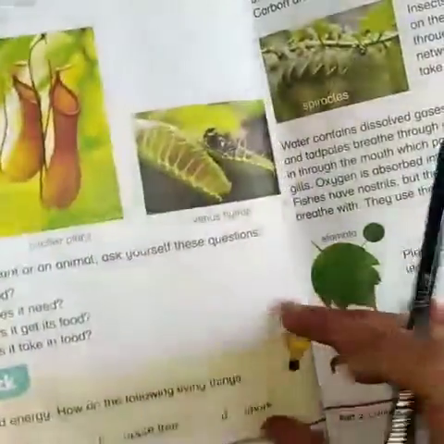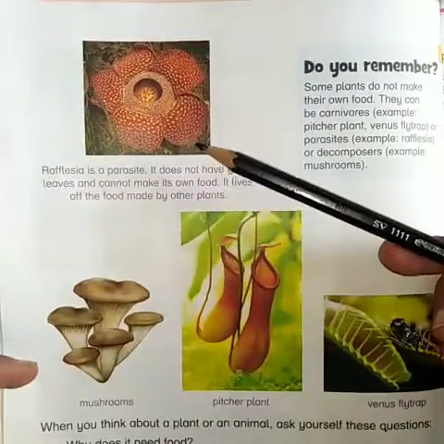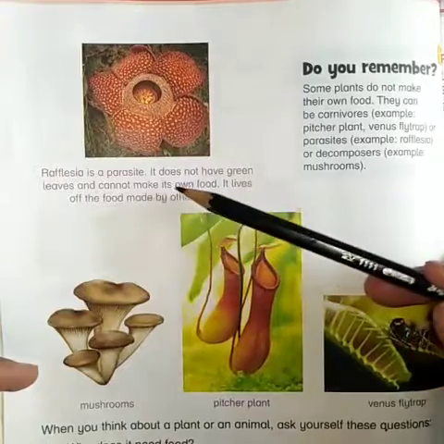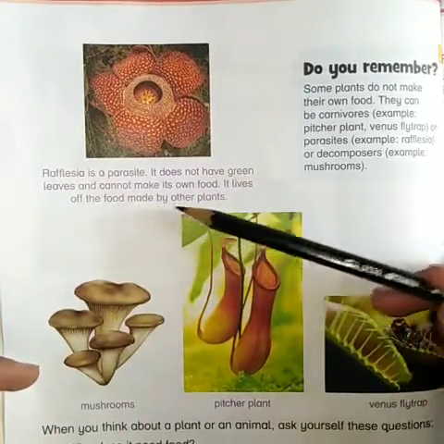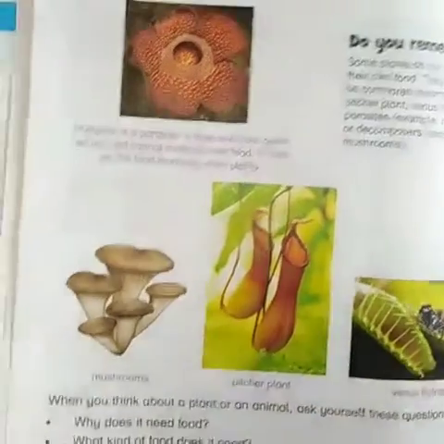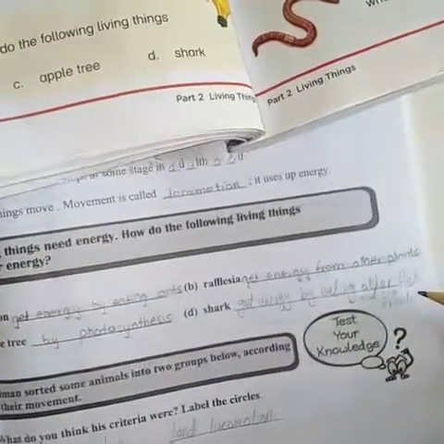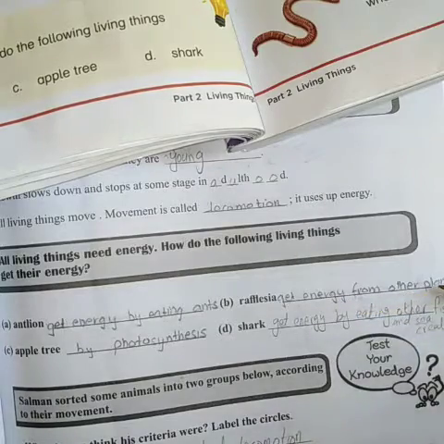Rafflesia. Okay students, page number 26. Here is Rafflesia. Rafflesia is a plant, is a parasite. It does not have green leaves and cannot make its own food. It lives off the food made by the other plants. Okay, so you write here Rafflesia get energy from other plants.